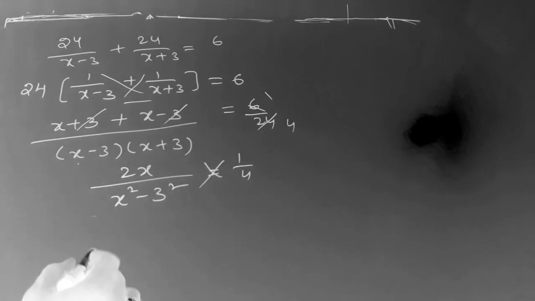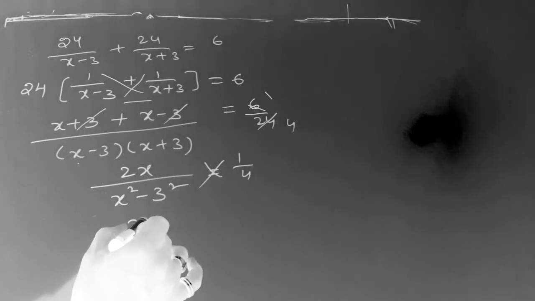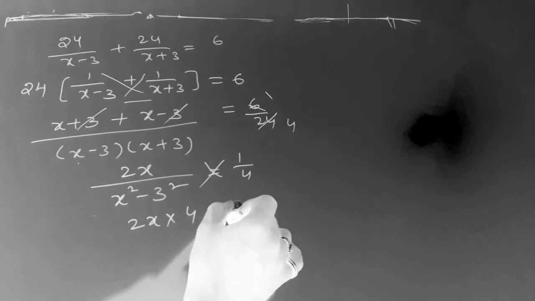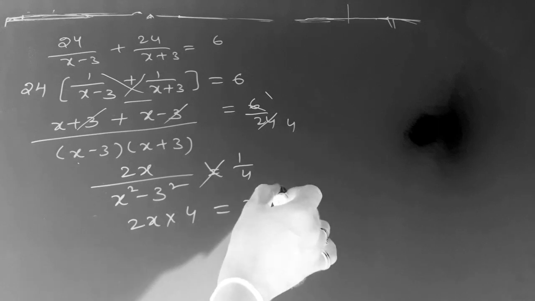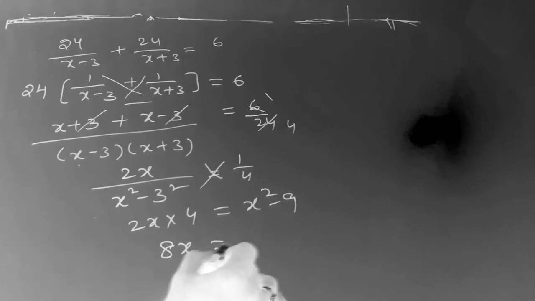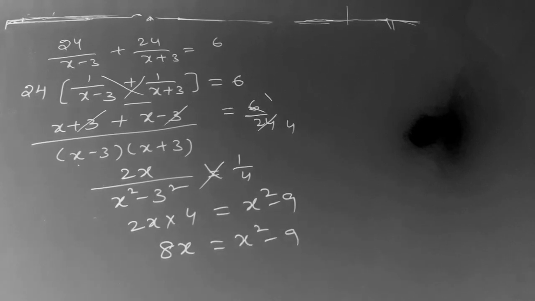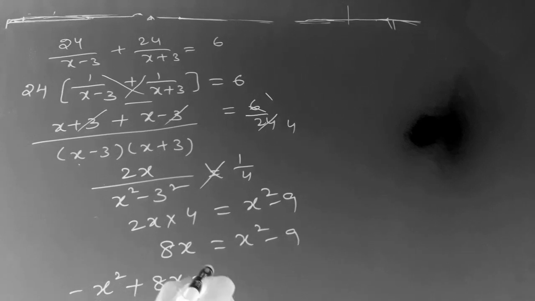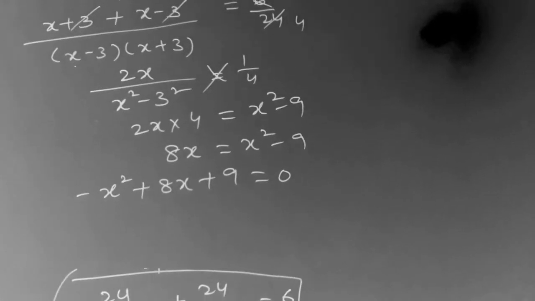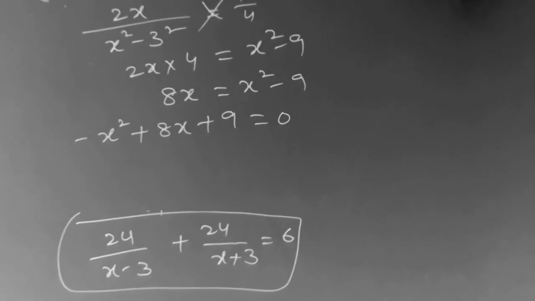Now we do cross multiplication: 4 into 2x, 2x into 4, and 1 into x square minus 3 square, which is x square minus 9. So this is 8x equals x square minus 9. Now we bring all terms to one side. So minus x square plus 8x plus 9 is equal to 0. Now it is in standard form.